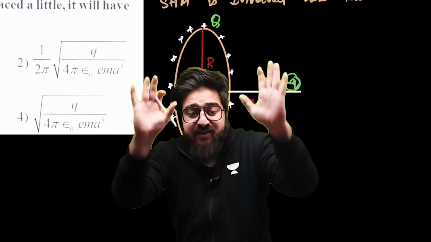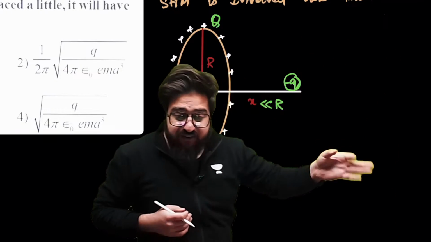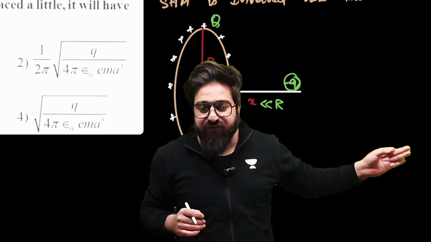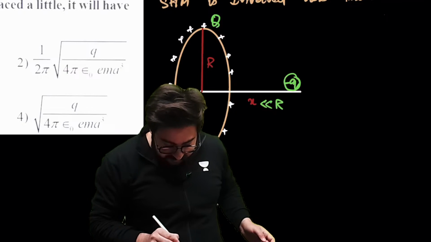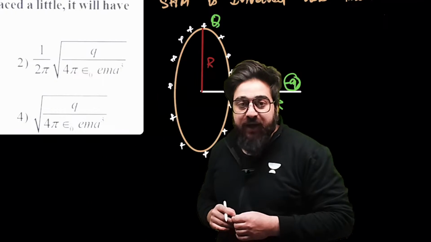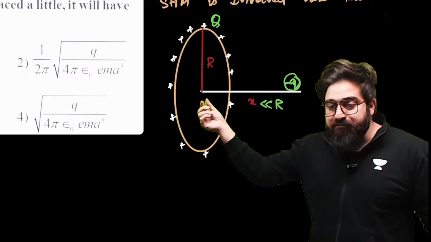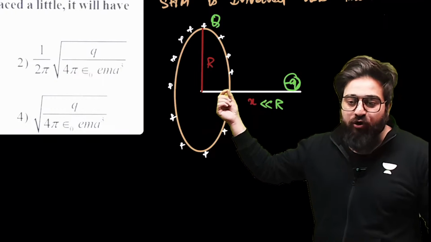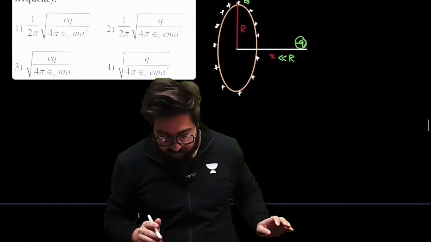And if it starts the oscillation, it will have a frequency. You have to find the frequency of that oscillation. Can you tell me the answer of this particular question? If you have got a charge, this is a negative charge, you displaced it from the center and then it will start oscillating. You have to find the frequency of that oscillation.